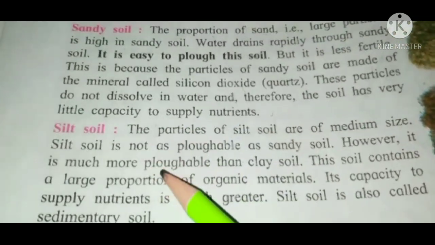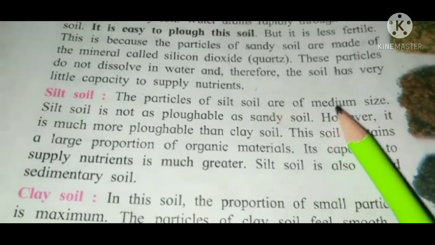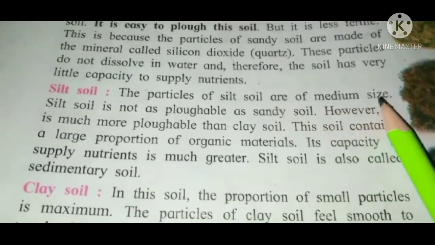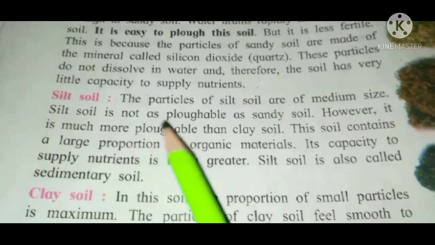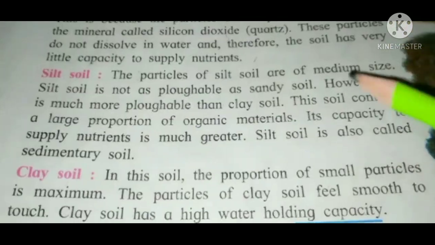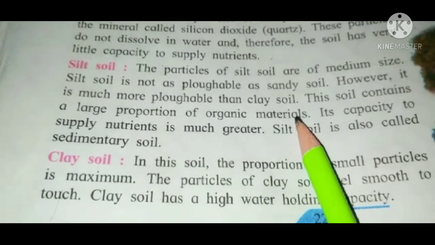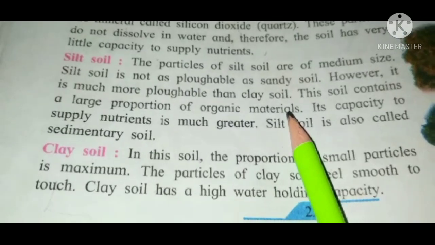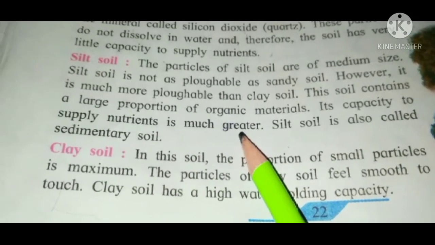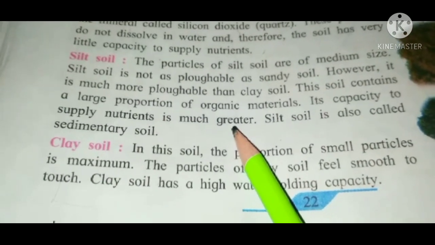Now, silt soil. The particles of silt soil are of medium size. Silt soil is not as flowable as sandy soil. It contains a large proportion of organic materials. Its capacity to supply nutrients is much greater.